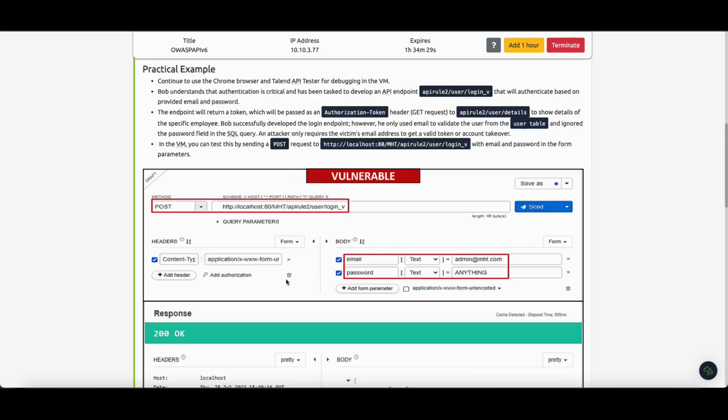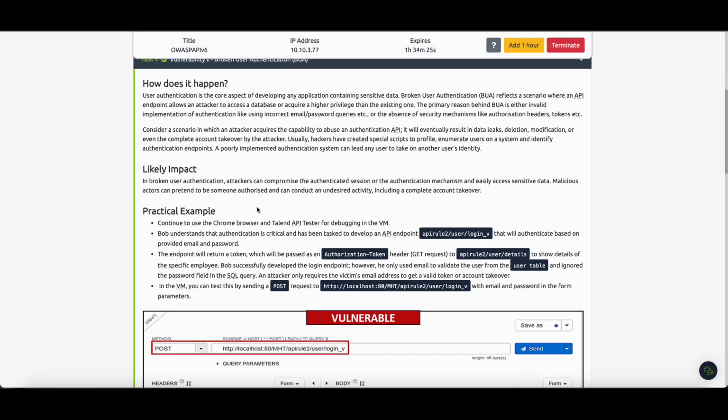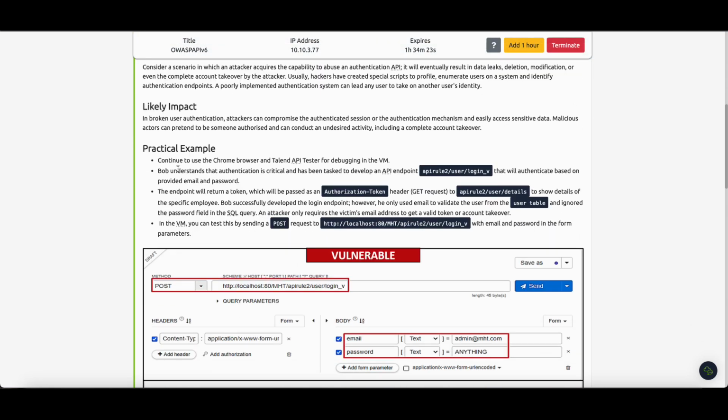Let's continue with vulnerability 2, which is broken user authentication. Let's read the practical example part. Bob understands that authentication is critical and has been tasked to develop an API endpoint, API rule through user login v1, that will authenticate based on provided email and password.